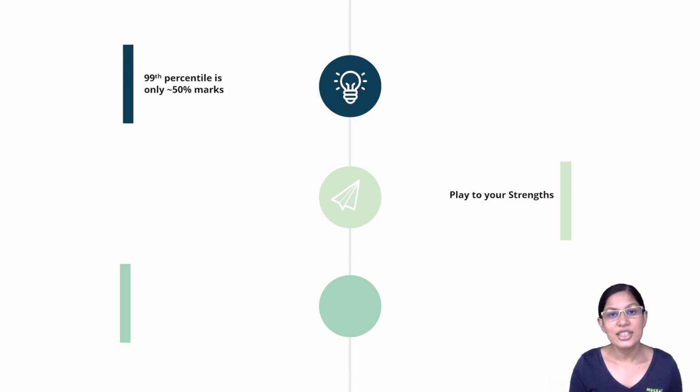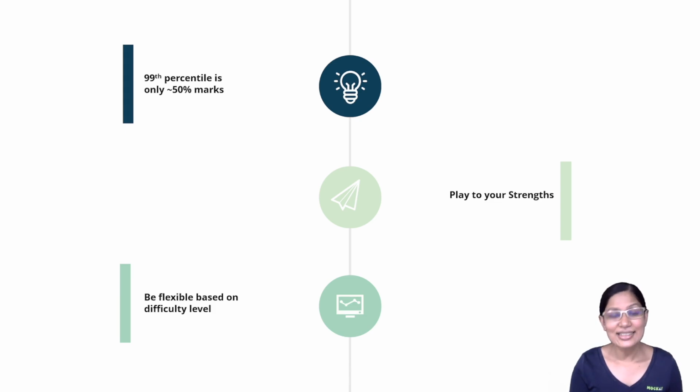So that's the first. Second, play to your strengths. So you can take whichever of these strategies works for you. And definitely when you are trying out mocks, try out these strategies, push yourself, have a plan for every mock. You can maybe look to increase your score by, let's say, 3 to 4 marks each time till you get to the 100 odd marks that you need.